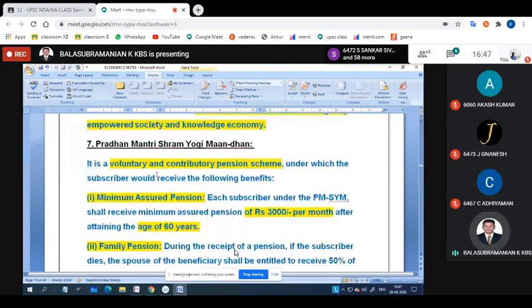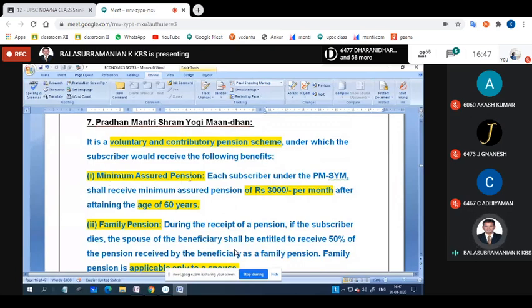Okay. Then the seventh one is Pradhan Mantri Shram Yogi Maan-dhan. The objective is a voluntary and contributory pension scheme. There will be three benefits. First, the minimum assured pension: each subscriber under PM-SYM shall receive a minimum assured pension of rupees 3,000 per month after attaining the age of 60 years.